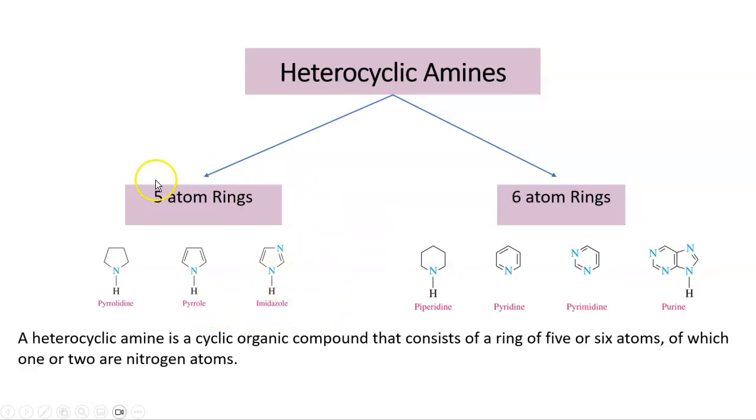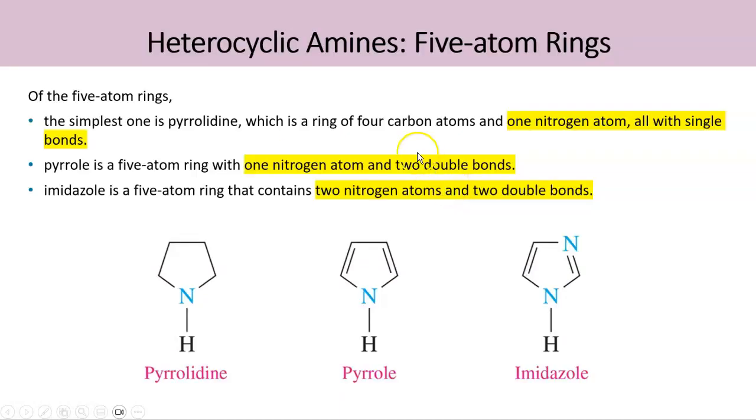Now we'll see what the 5-atom containing rings and 6-atom containing rings are. So in the 5-atom containing rings, the simplest heterocyclic amine is pyrrolidine. So this compound is a ring that contains 4 carbon atoms and 1 nitrogen atom.